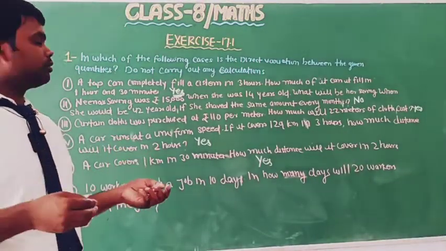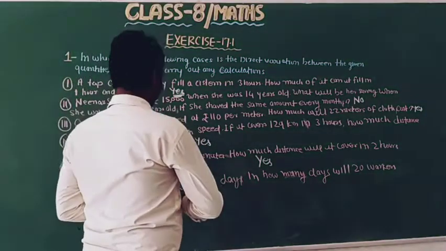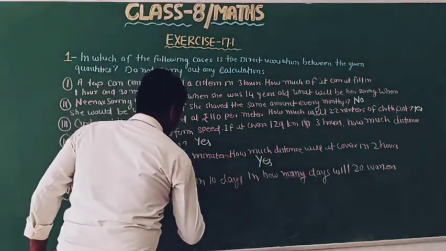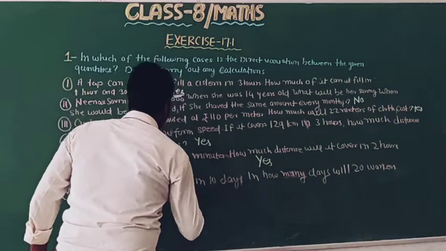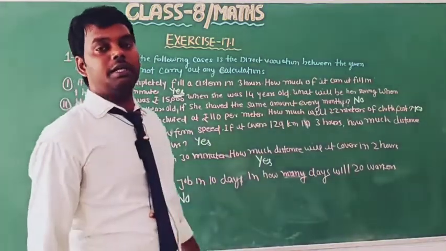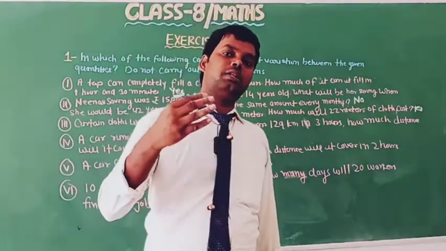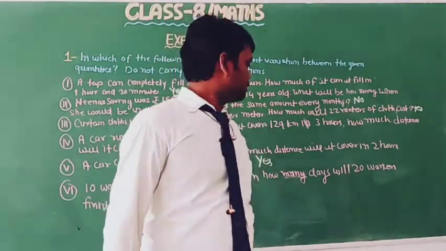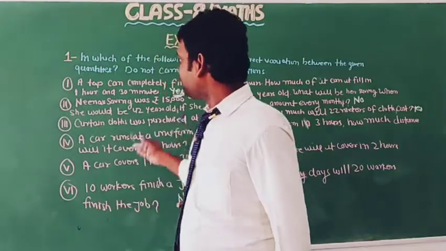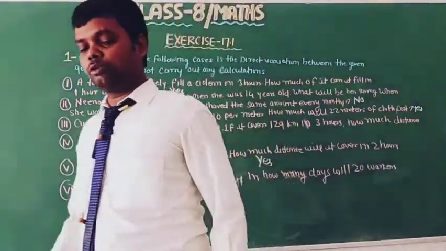So this is not in direct proportion, because when one increases, the other decreases. So this is the first portion of exercise 17.1.